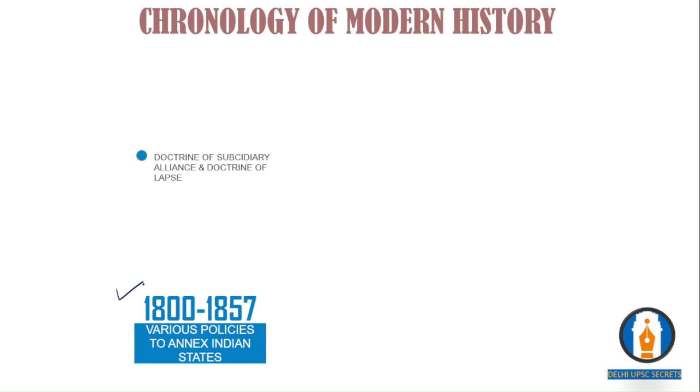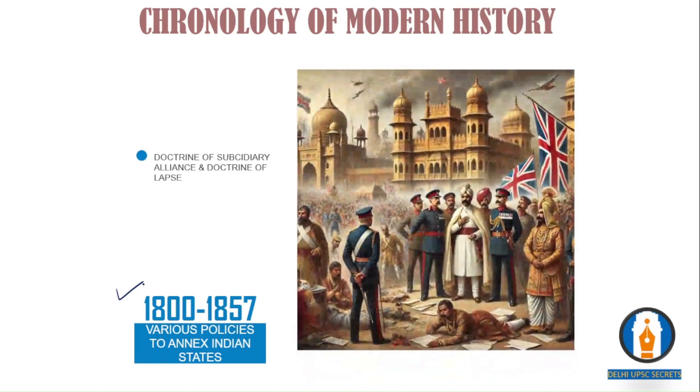Under this doctrine, Indian rulers were not allowed to maintain their independent army. They were to be protected by the British forces, and in return, the rulers had to pay the subsidiary forces an amount for salaries and so on. It was framed by Lord Wellesley. And the famous doctrine which led to the revolt is called the Doctrine of Lapse.